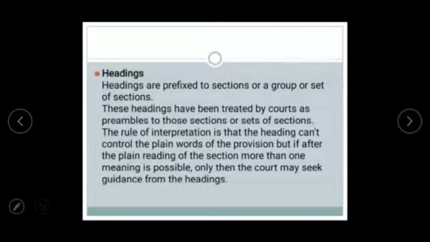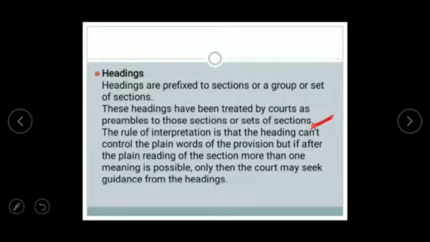Suppose in some chapter of IPC the heading is given as offences affecting the human body, and section 300 talks about murder. So these headings have been treated by the court as preamble to those sections or set of sections.